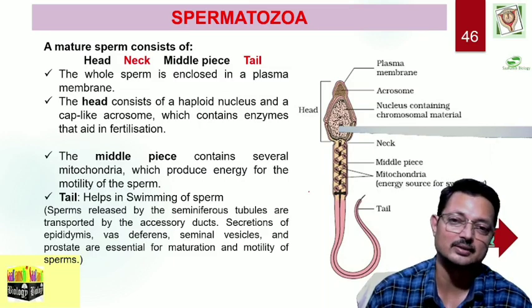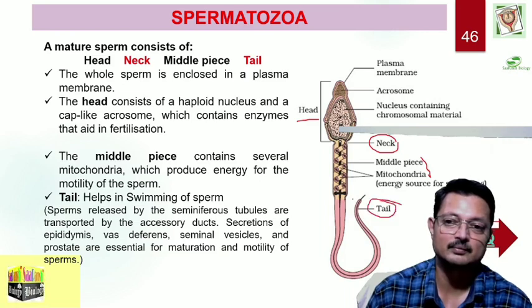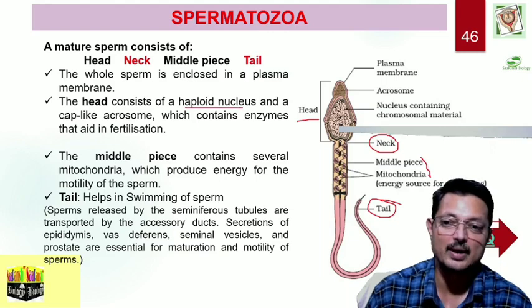How does it look? It has three major parts: the head, the middle piece, and the tail, with a depressed part in between called the neck. The head consists of a haploid nucleus and a cap-like acrosome. The acrosome contains special enzymes, such as hyaluronidase, which help in fertilization.